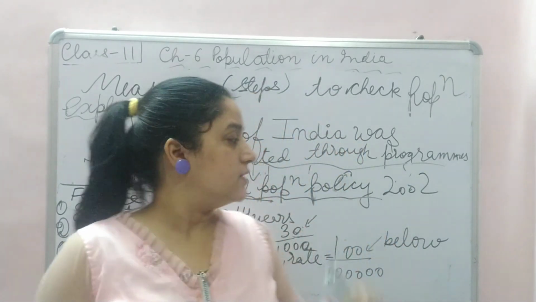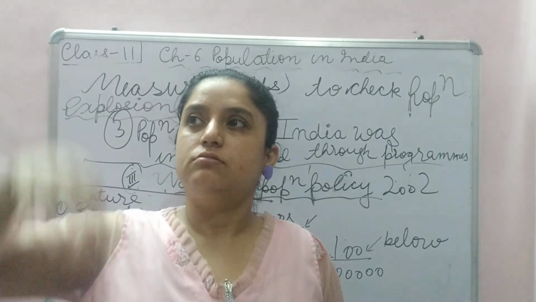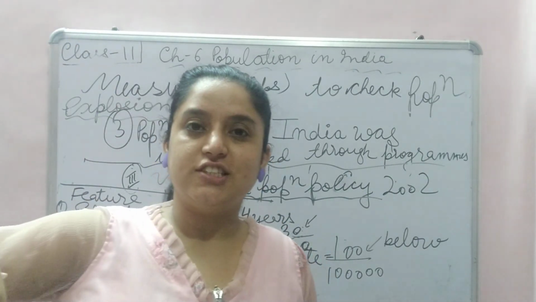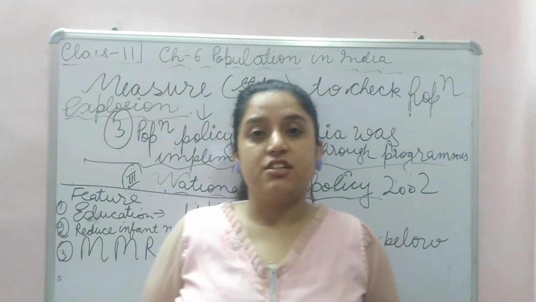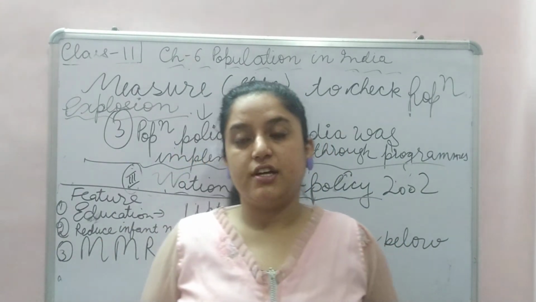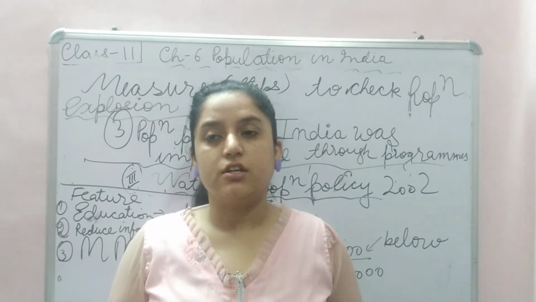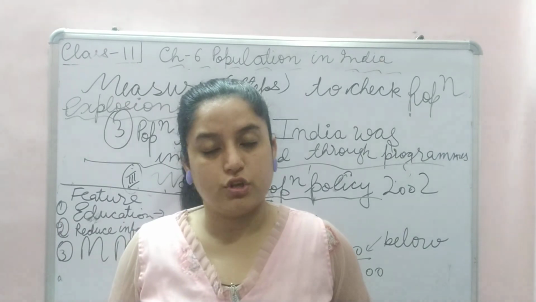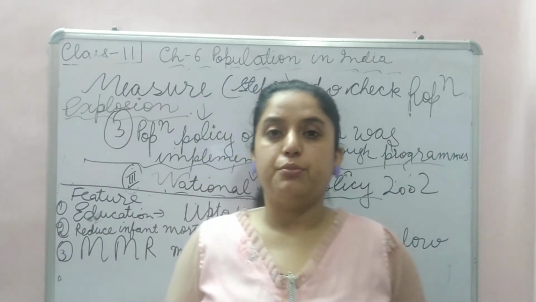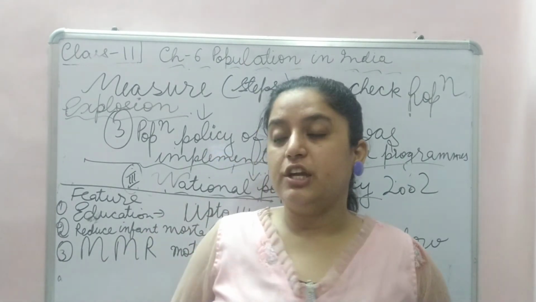See, this national population policy doesn't only talk about controlling the increase in the population, but also talks about uncertain deaths and unnatural deaths. If people are dying due to epidemics, it is also not good for the country. It even hampers the economic development of the country. That's why infant deaths matter.